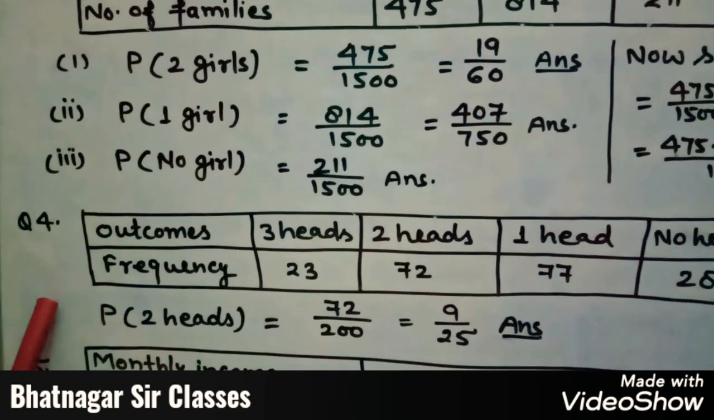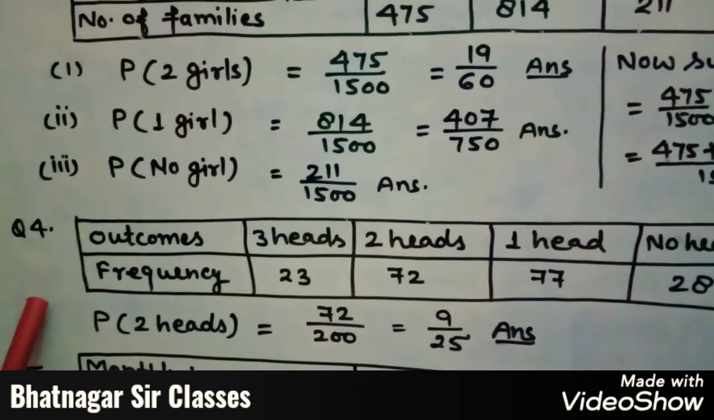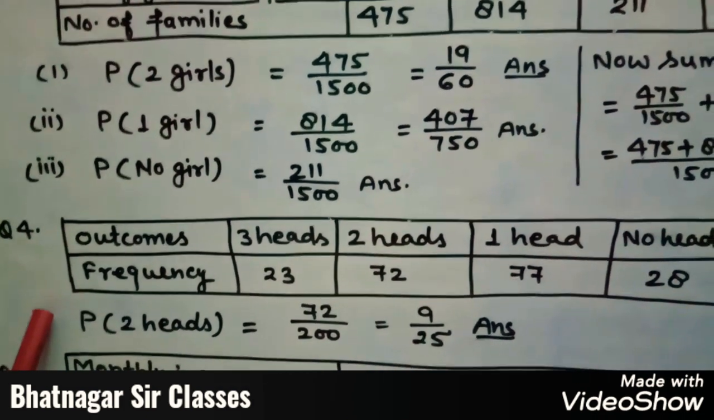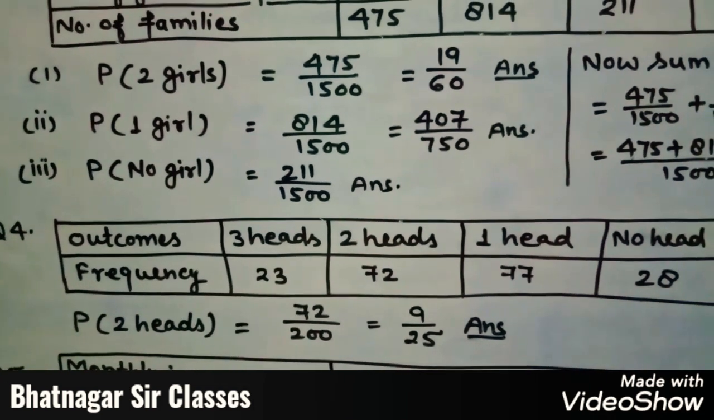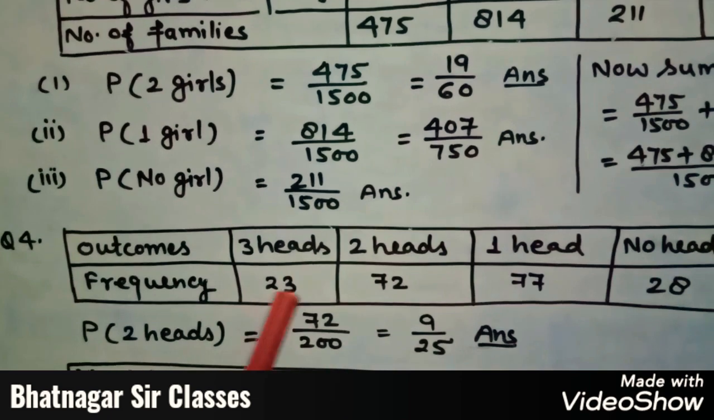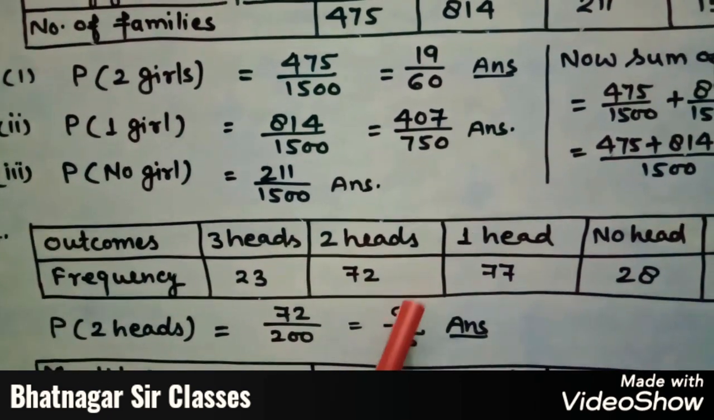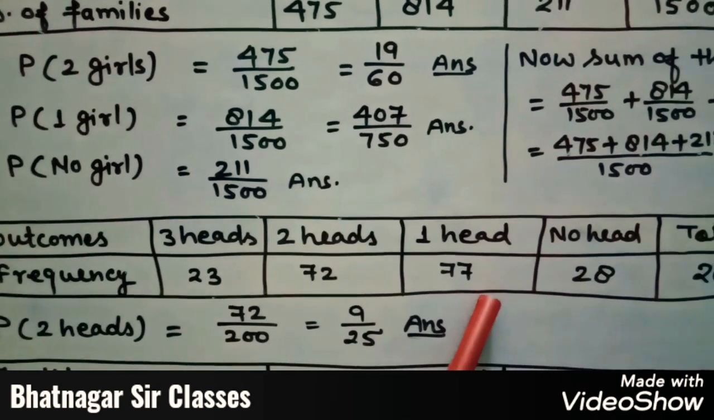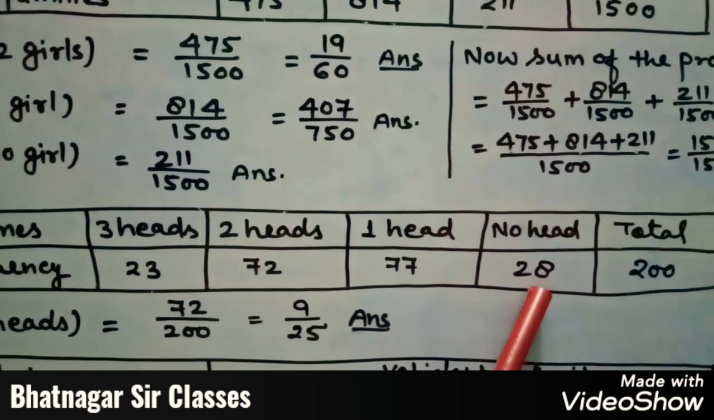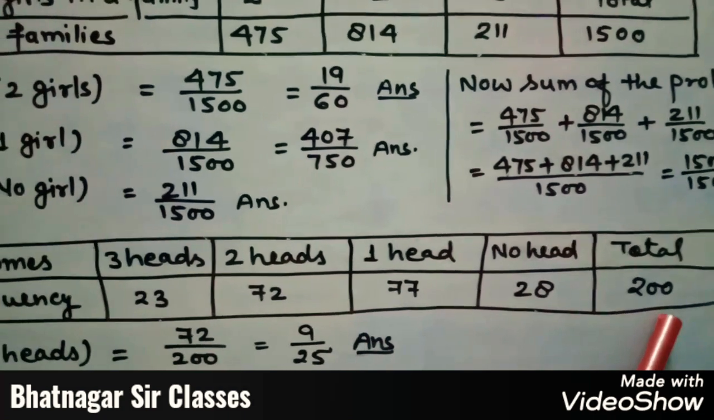Now question number 4 is given: 3 coins are tossed simultaneously 200 times with the following frequency of different outcomes. So here outcomes are given and the number of frequency. Here frequency is given. So 3 heads 23 times, 2 heads 72 times, 1 head 77 times, no head, it means tail, this is 28 times, and when you add the frequencies, you will get 200.